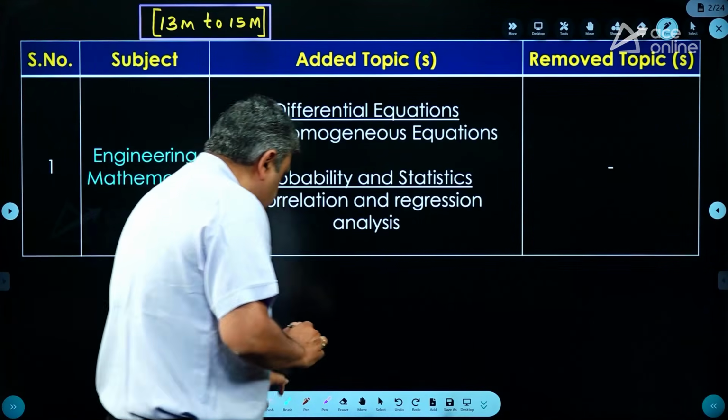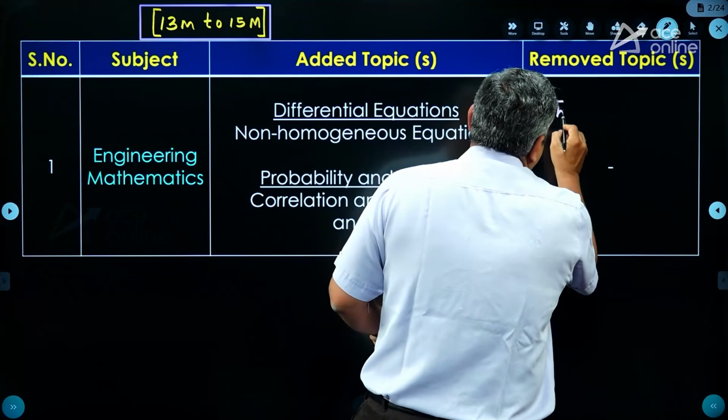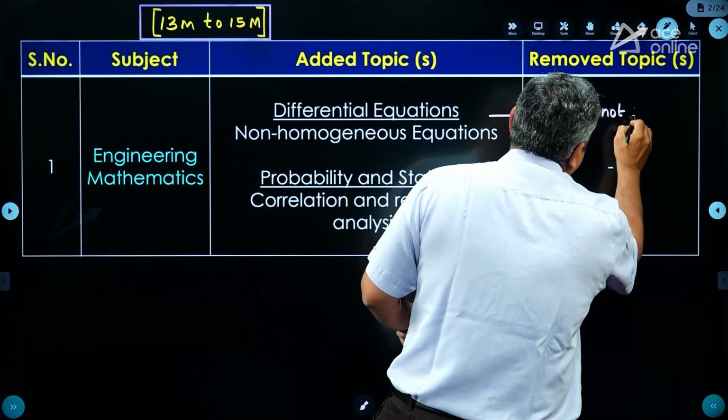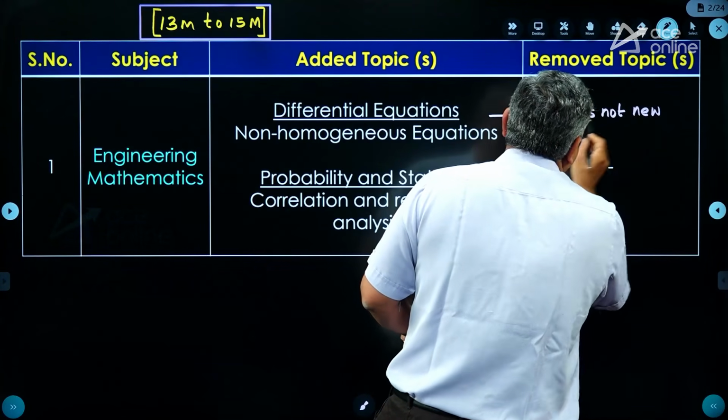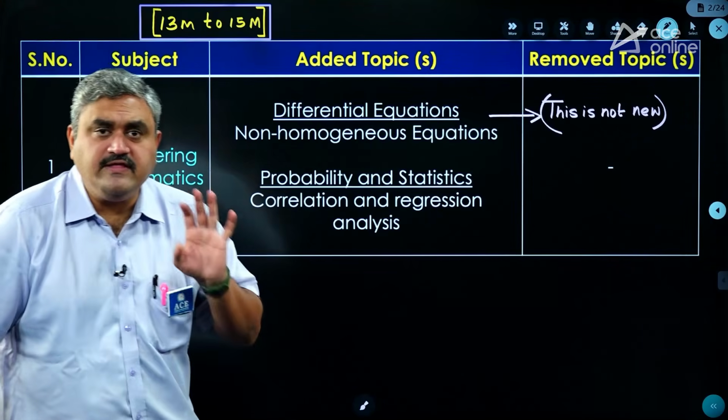So I should say this is an old topic only, not new. Whatever you are studying under the syllabus of differential equations remains the same. So you need not worry about that.